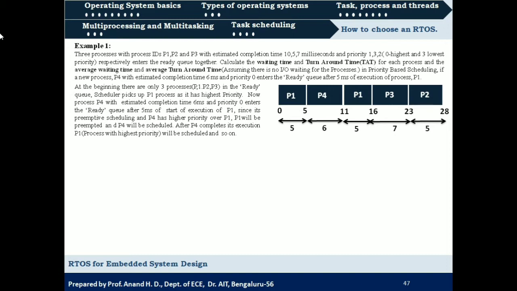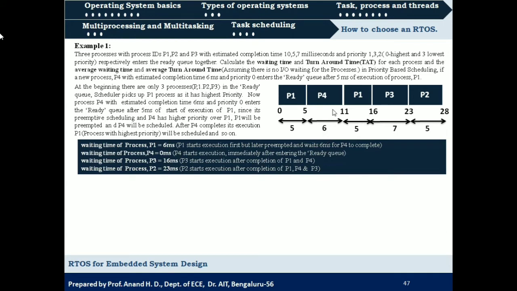Now for these processes we need to calculate waiting time, turnaround time and their average values. So what will be the waiting time of process 1? Initially it is not waiting, so it is 0 milliseconds, but here it should wait for completion of execution of process P4, that is 6 milliseconds. So the waiting time of P1 will be 6 milliseconds, whereas the waiting time for P4 is 0. It has entered after 5 milliseconds of execution of P1 and it is directly scheduled for execution. So waiting time for P4 is 0.